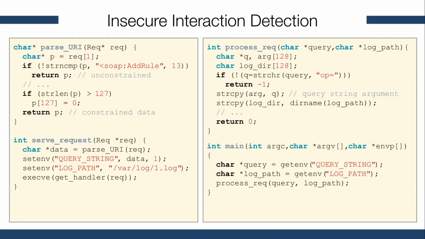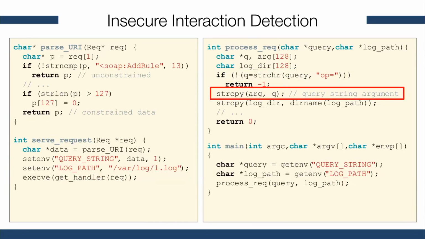Going back to our example, we know that the variable query is now tainted and unconstrained, and we run our taint analysis, which eventually will lead us in the function process request. As you can see here, tainted data, the variable query, is compared against some constant string, and the result is set in the variable q, which will be tainted as well.